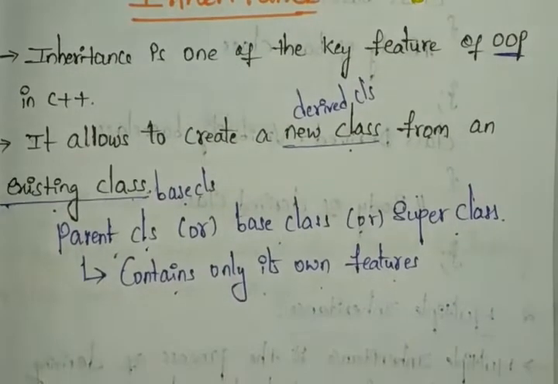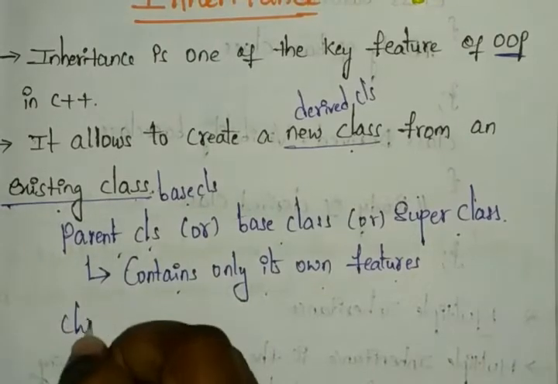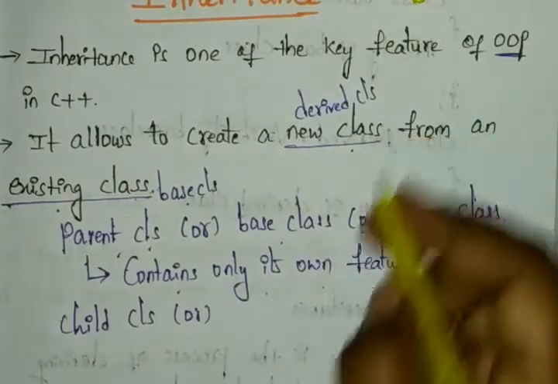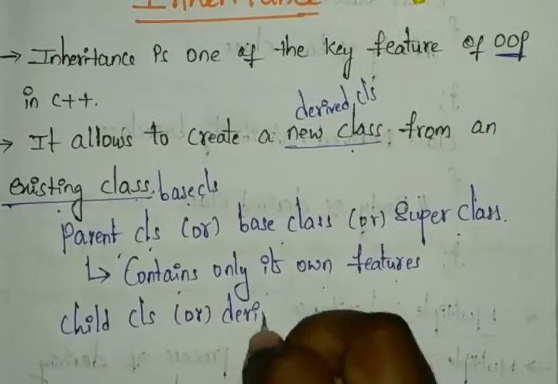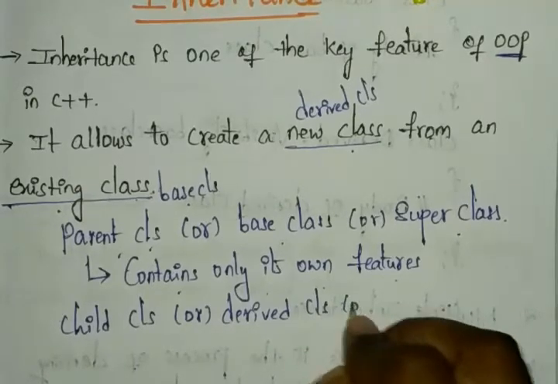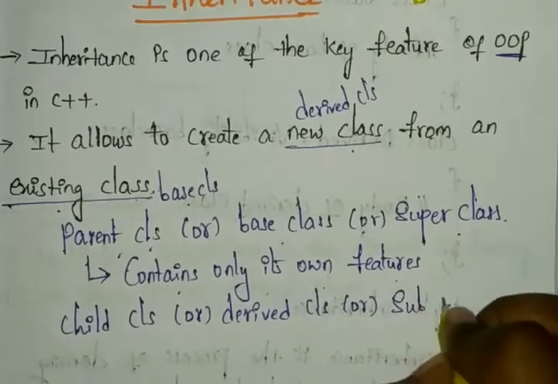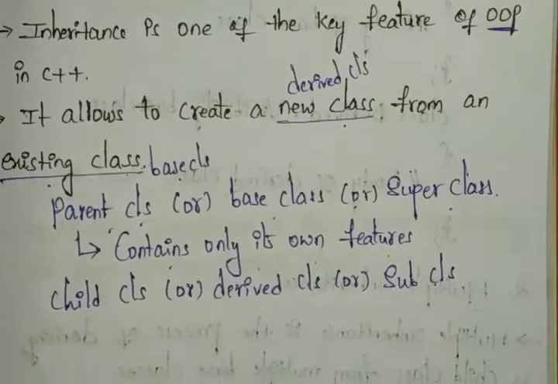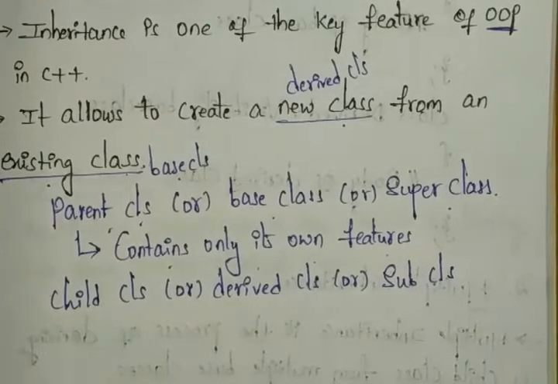And next we have the child class. This child class we can also call the derived class, or we can also call it the subclass. So this child class will have both features. Whatever features the parent has and whatever features the child has, those two sets of features are combined into our child class.